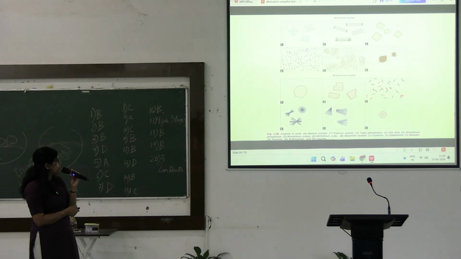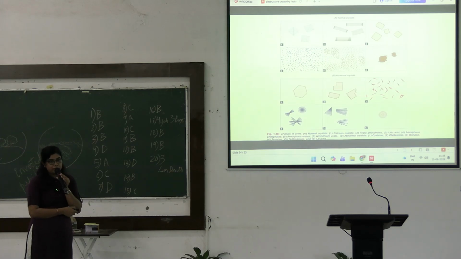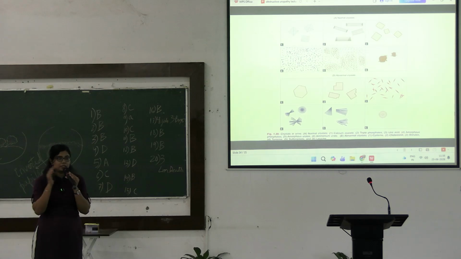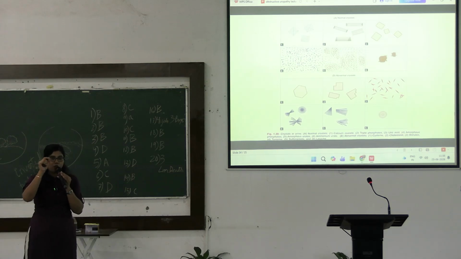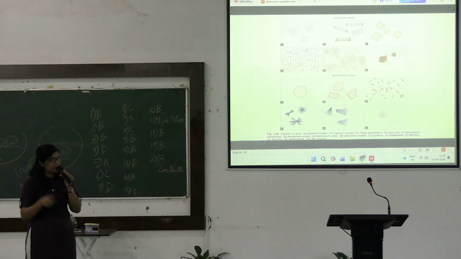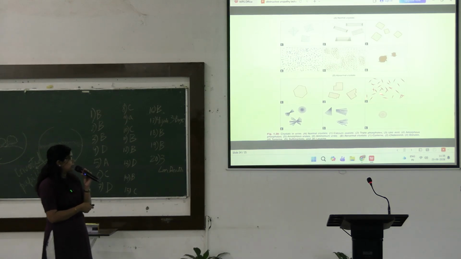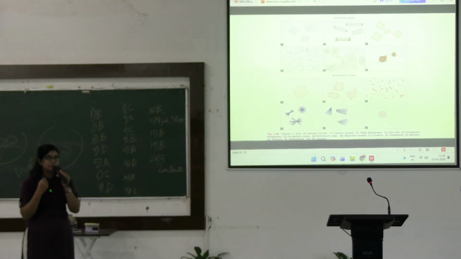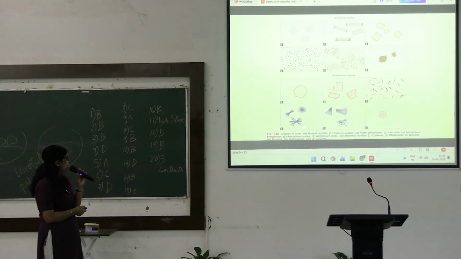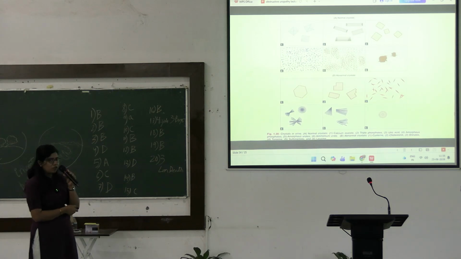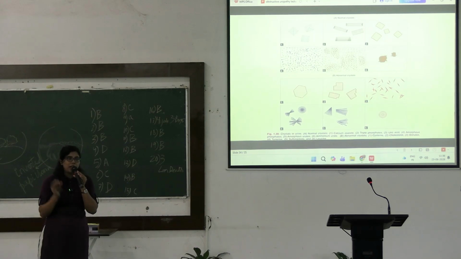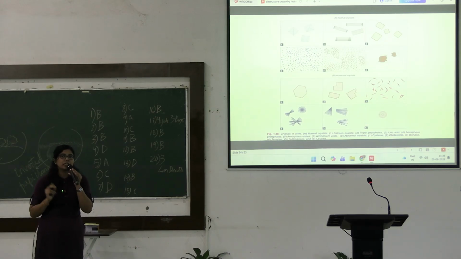And among the abnormal crystals, first I already showed you the cystine crystals. They have a hexagonal plate-like appearance. Then is the cholesterol crystal. Basically they are square plates where the corners are broken or chipped. That is the shape of a cholesterol crystal. Next is the bilirubin crystal. They are yellowish and have a needle-like appearance. And these are the tyrosine crystals, a bunch of needle-like crystals. Same for the sulfonamide crystal. And the leucine crystal will have a round spherical appearance with concentric rings.